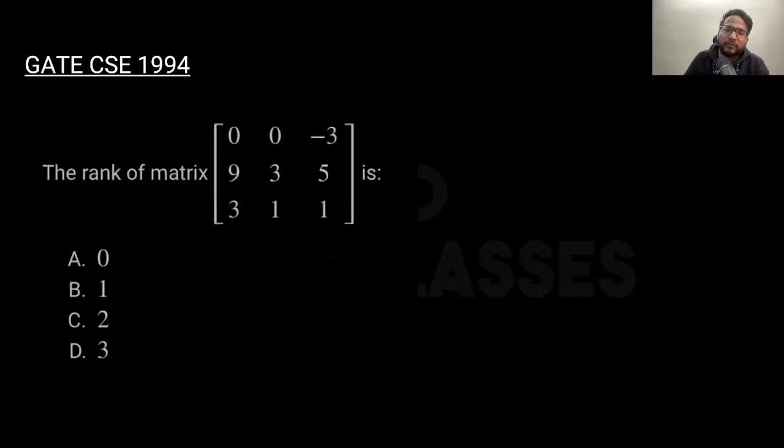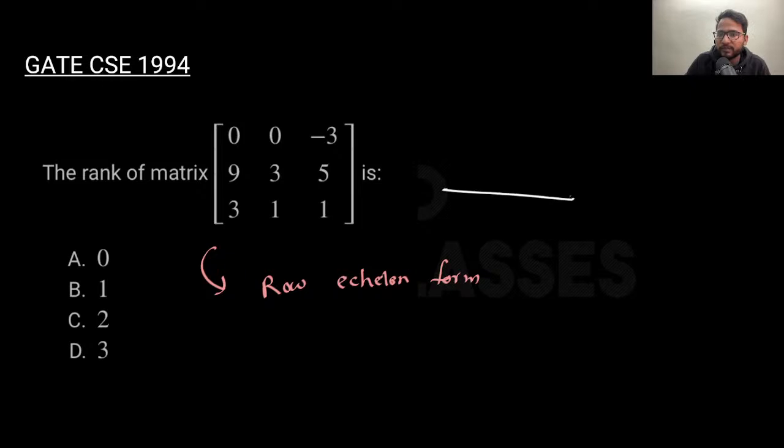Now let's solve this question, which was asked in GATE 1994. What they are saying: the rank of this matrix will be. Now what you need to do is convert that to a row echelon form. That's the best idea. For that, if you notice that 0 is here, so let's exchange two of the rows. Any two rows you can exchange so that you have a non-zero here. So I'm going to exchange the last and the first. Once you exchange, you apply what is basically called the row exchange elementary operation, R3 and R1 you are exchanging. That's a very obvious operation that you can do.